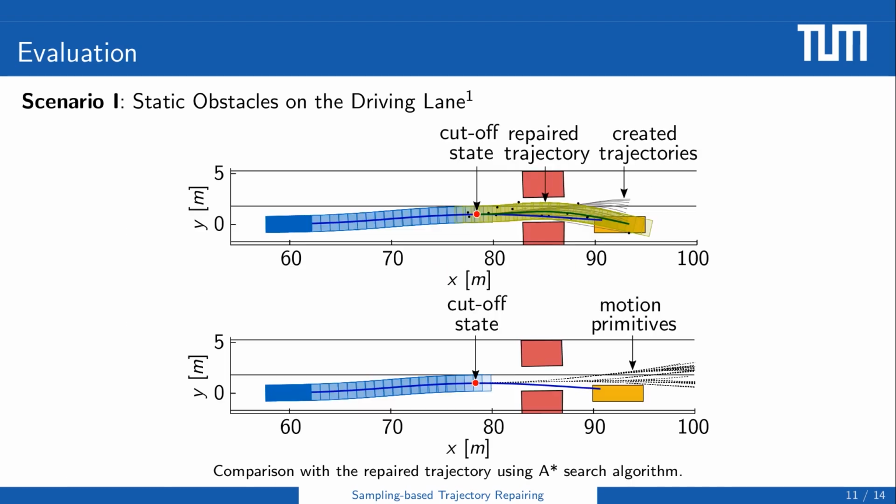We also compare our approach with the A-star search algorithm using motion primitives. The motion primitives are generated by a so-called constraint graph, which consists of all possible trajectories starting from the same initial state under the same physical boundaries. The graph search process starts from a cutoff state. Different from the A-star search algorithm, our approach doesn't need to consider a discretization of the state space, and we generate feasible trajectories without selecting them from a large set of candidates.